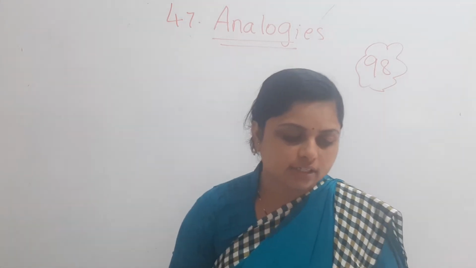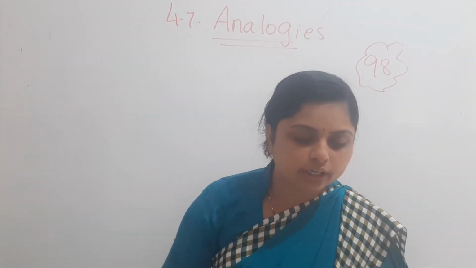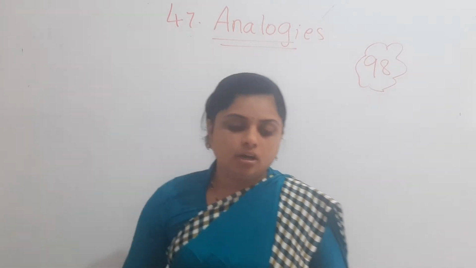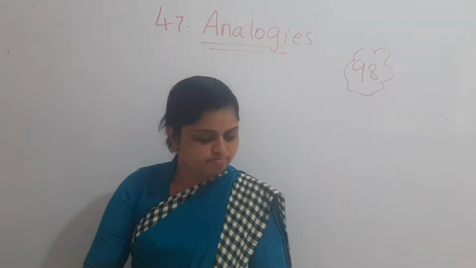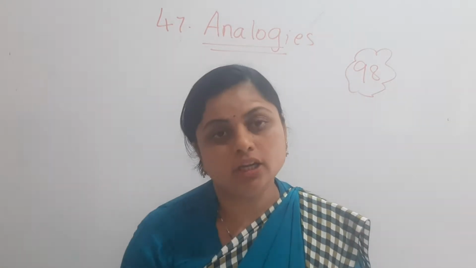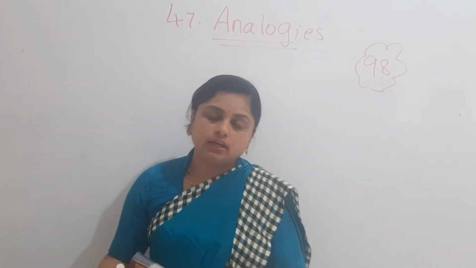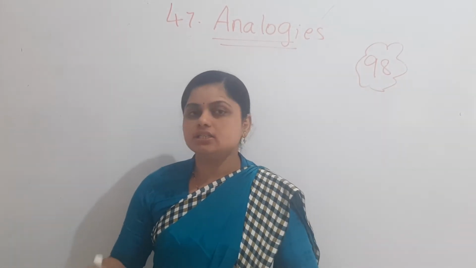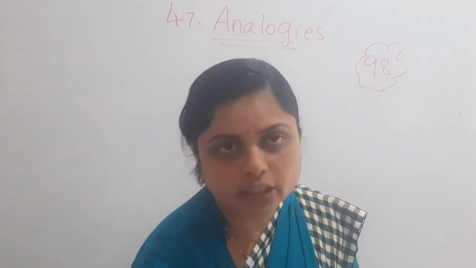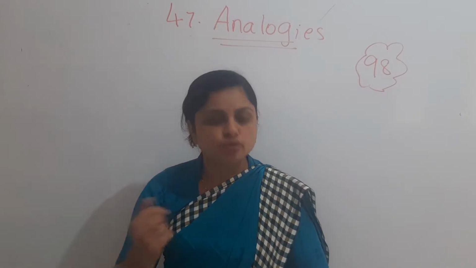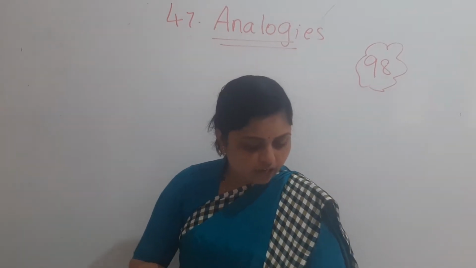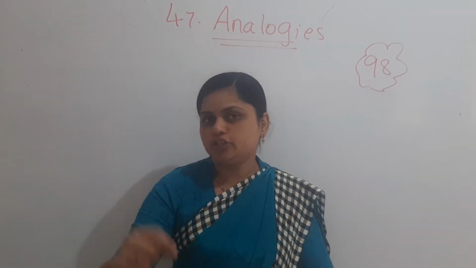And a few other examples. See, bird is to feather and sheep is to wool, as I told you earlier. Now second one, knife is to cut and pen is to write.